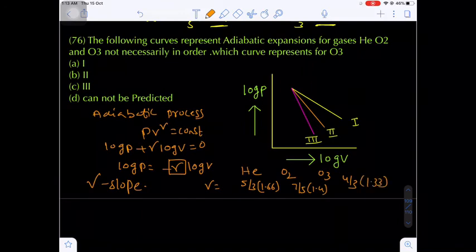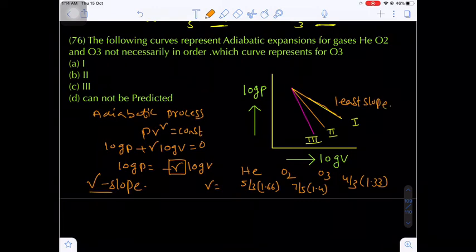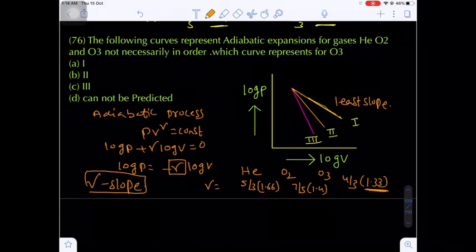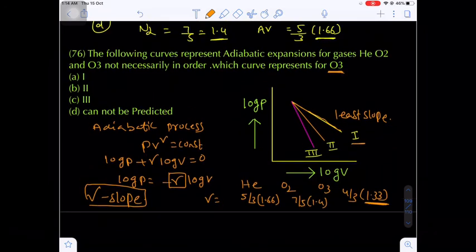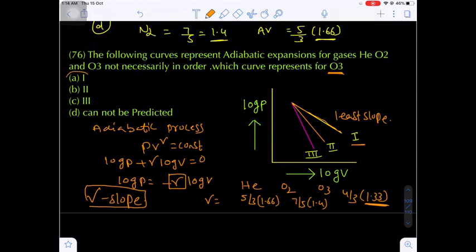You see graph 1, the curve 1 has the least slope. Least slope corresponds to least gamma, which corresponds to ozone. That means graph 1 corresponds to ozone. The question is asking ozone corresponds to which graph? That will be graph 1, the first curve.